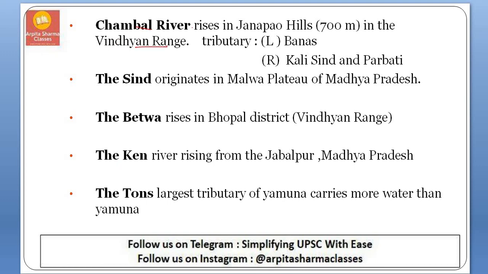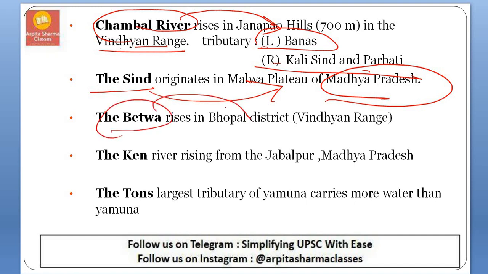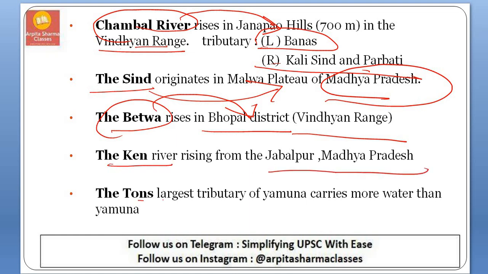Chambal river originates in Janapav Hills in the Vindhyan range. The tributaries of this Chambal river are Banas, Kali Sindh and Parvati. Next is Sindh. It originates in the Malwa Plateau in Madhya Pradesh. Next is Betwa. It rises in Bhopal district in the Vindhyan Range. Ken rises in Jabalpur in Madhya Pradesh. And Tons is one of the largest tributaries of Yamuna, which carries more water than river Yamuna itself.